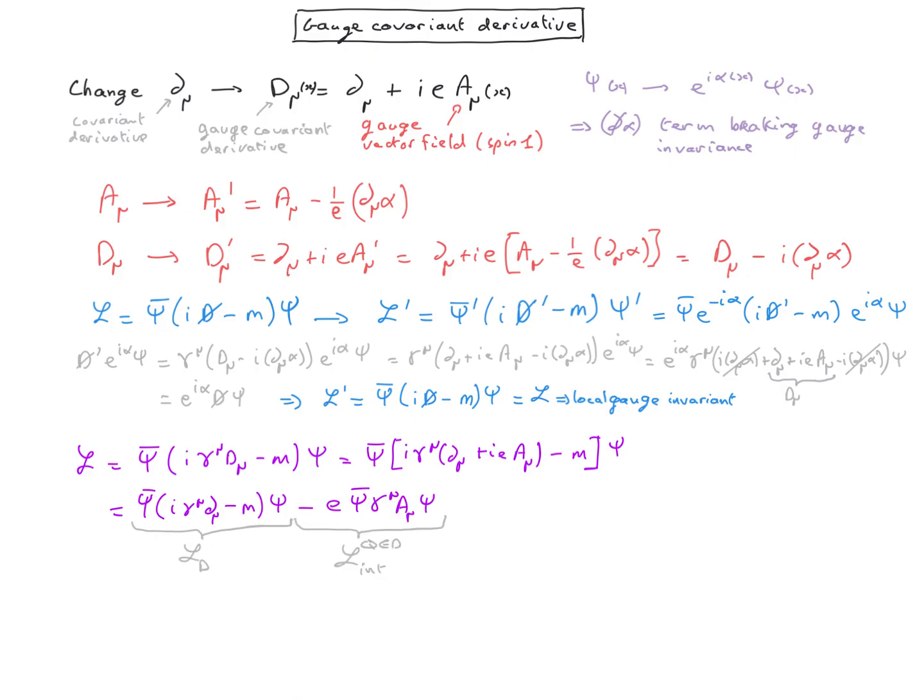So our initial goal was only to restore local gauge invariance into the Dirac-Lagrangian, which initially is supposed to describe just a free fermion. But in doing that, we introduced an interaction term between the Dirac field and the gauge vector field, which we had to introduce in order to restore the gauge invariance. This means that there is no such thing as a free fermion, because we want to have gauge invariance. We need to have interaction, and QED arises naturally from the gauge invariance requirement applied to the fermionic field.